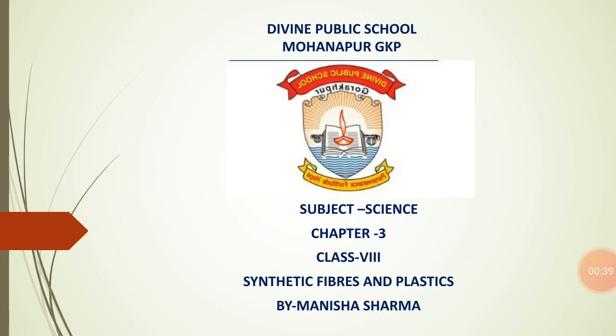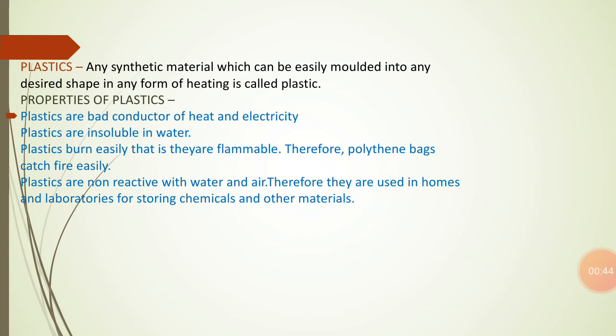So first of all we are going to know what plastic is. Plastic is a kind of synthetic material which can be molded into the desired shape on heating, and this is known as plastic. Means plastic is a material that can change its shape, and many things made of plastic are usually so because making them into the right shape is easy. Some can be shaped only when they are freshly made and then become hard.